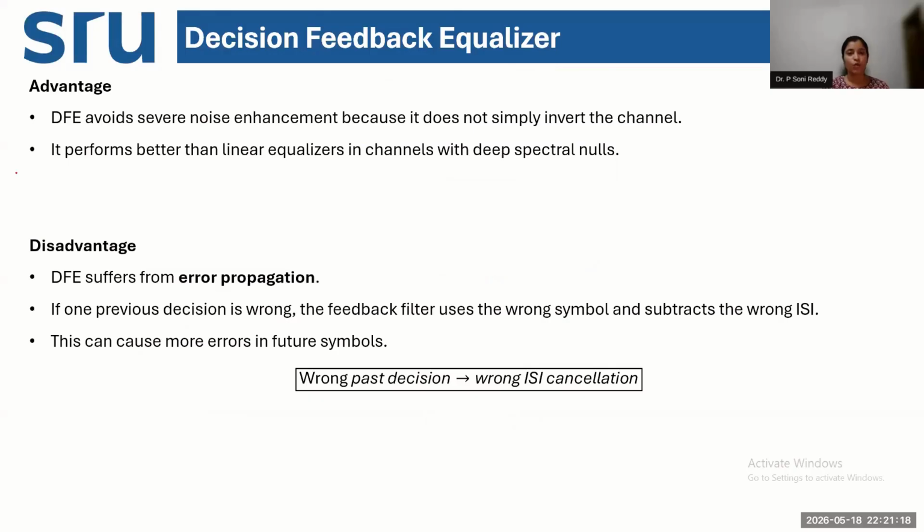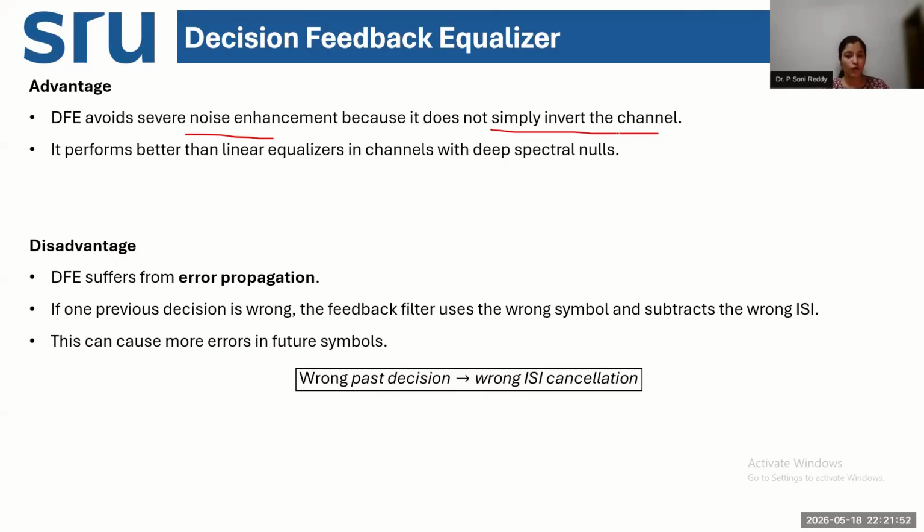Okay. So what are the advantages and disadvantages of the decision feedback equalizer, the nonlinear equalizer? Here, the decision feedback equalizer cancels out errors due to ISI as well as noise. It does not enhance the noise, but it cancels the effect of the intersymbol interference by handling the entire sequence estimation of error.